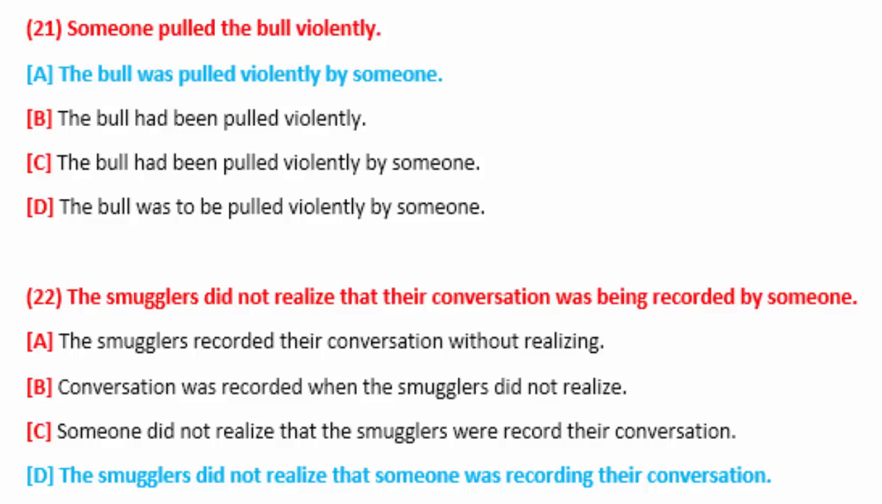Sentence number 22. The smugglers did not realize that their conversation was being recorded by someone. The smugglers did not realize will come as it is. Their conversation was being recorded by someone. This is a passive construction, and we have to convert it into active voice. So someone was recording their conversation is the correct or active form of the passive sentence. So option D is the correct answer.